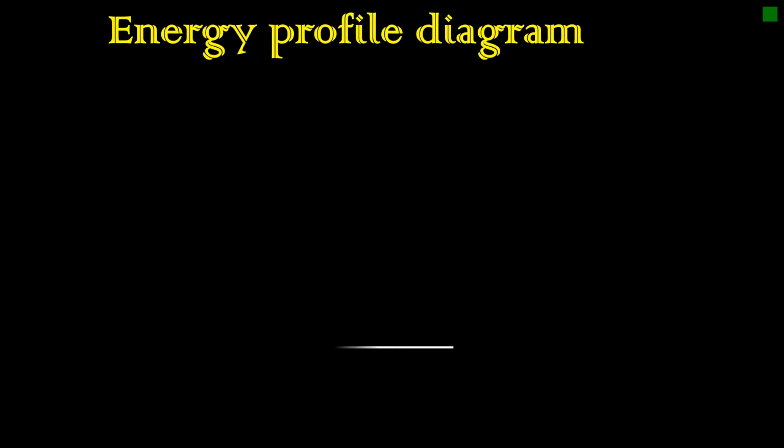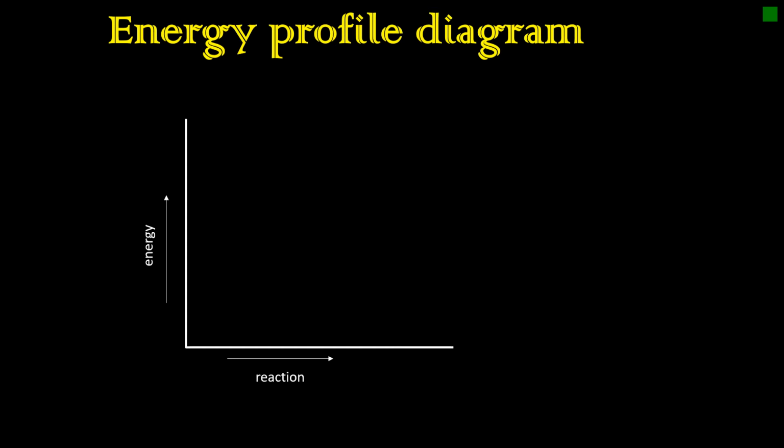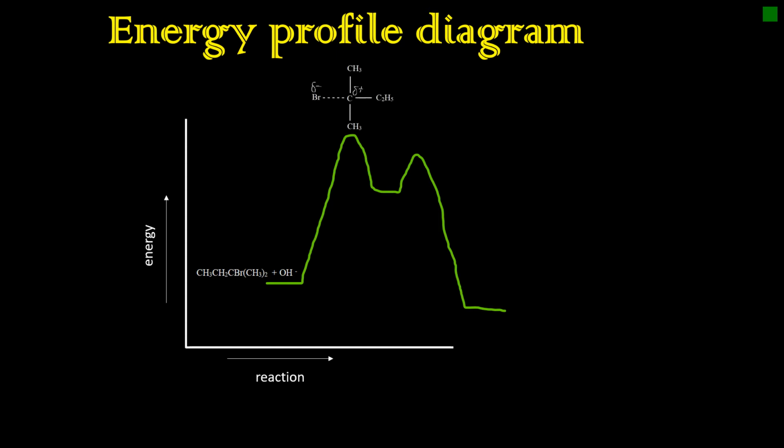Energy profile diagram. Here we have two axes, one representing the potential energy, another representing the reaction pathway. As it is for all chemical reactions, we start with the reagents at a given energy level, and during the reaction process, the energy may rise and fall until it forms a stable chemical species which are called the products. But during the reaction pathway, there is formation of transition states.